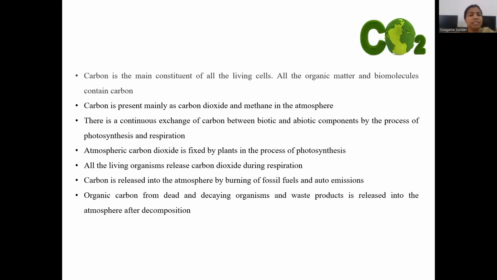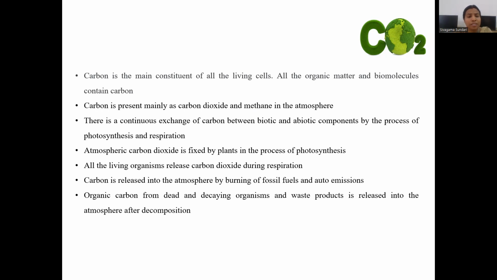Carbon molecule is the main constituent of all living organisms. The composition of all living organisms is carbon, oxygen, and hydrogen. All the organic matter and biomolecules contain carbon. Carbon is present mainly as carbon dioxide and methane in gaseous form in the atmosphere. There is a continuous exchange of carbon between biotic and abiotic components through photosynthesis and respiration.